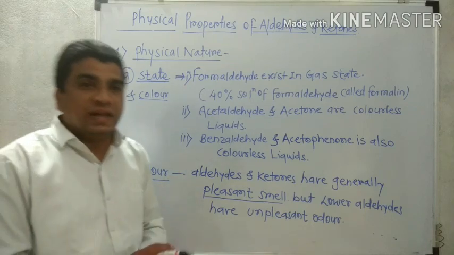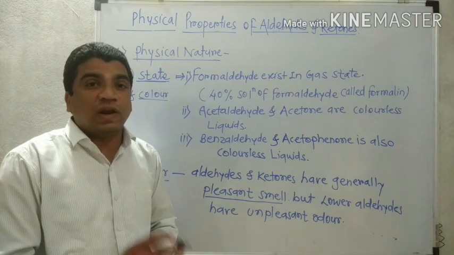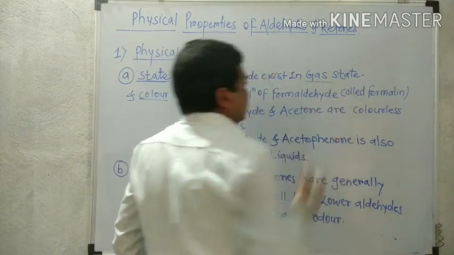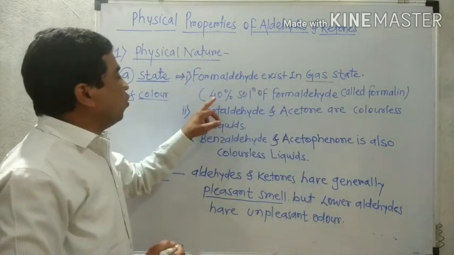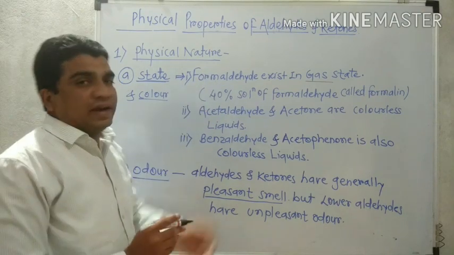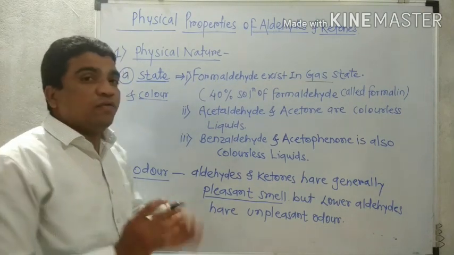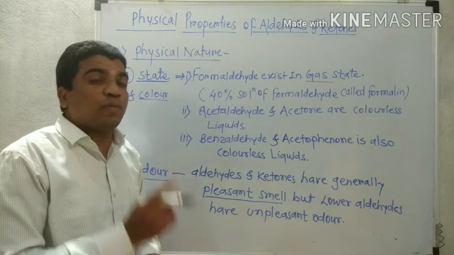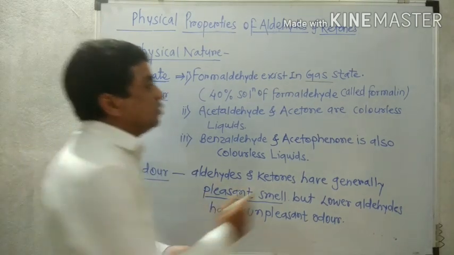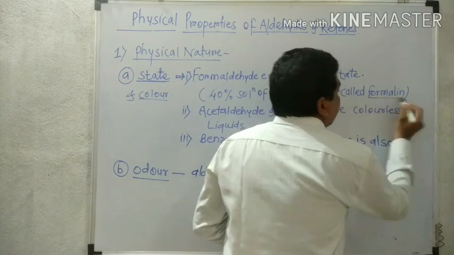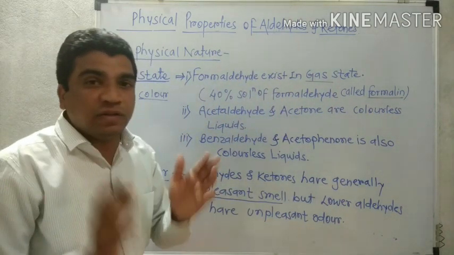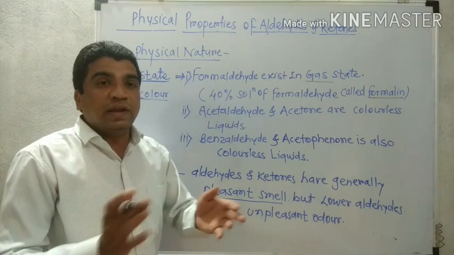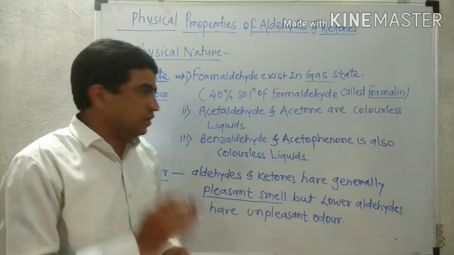We know the first aldehyde, formaldehyde, is also called methanal. A 40% solution of formaldehyde in water is called formalin. This formalin is a good preservative that is used to preserve various specimens in laboratories.